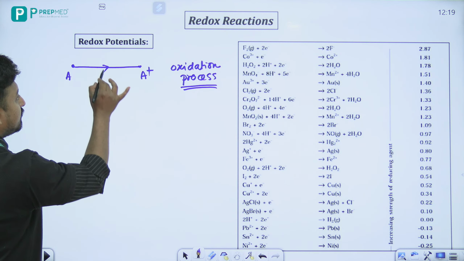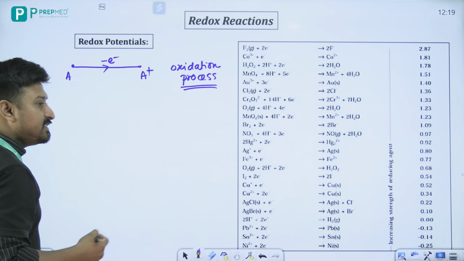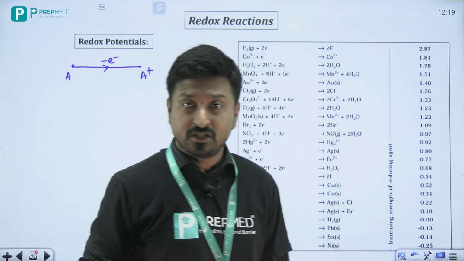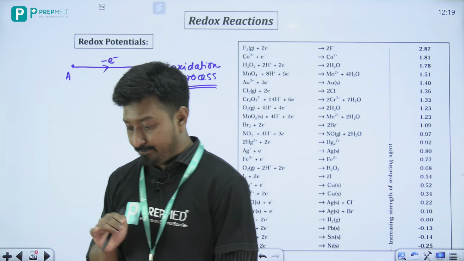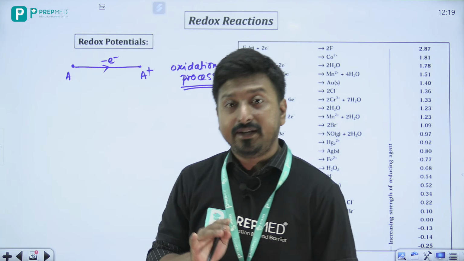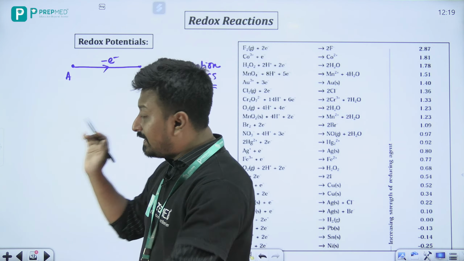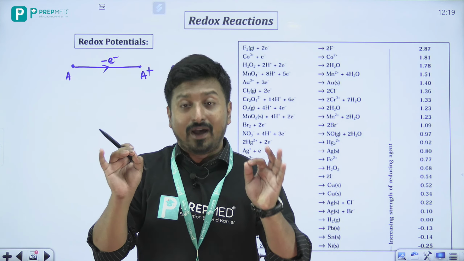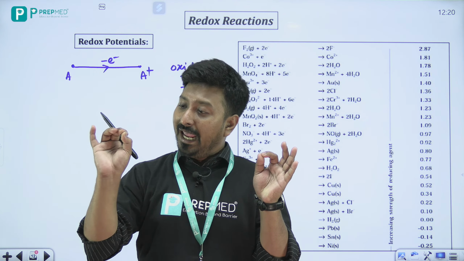Now in this oxidation process, what it is doing, it is releasing an electron during this oxidation process. Now the point is that, let's say there is a wire connecting A and A plus.